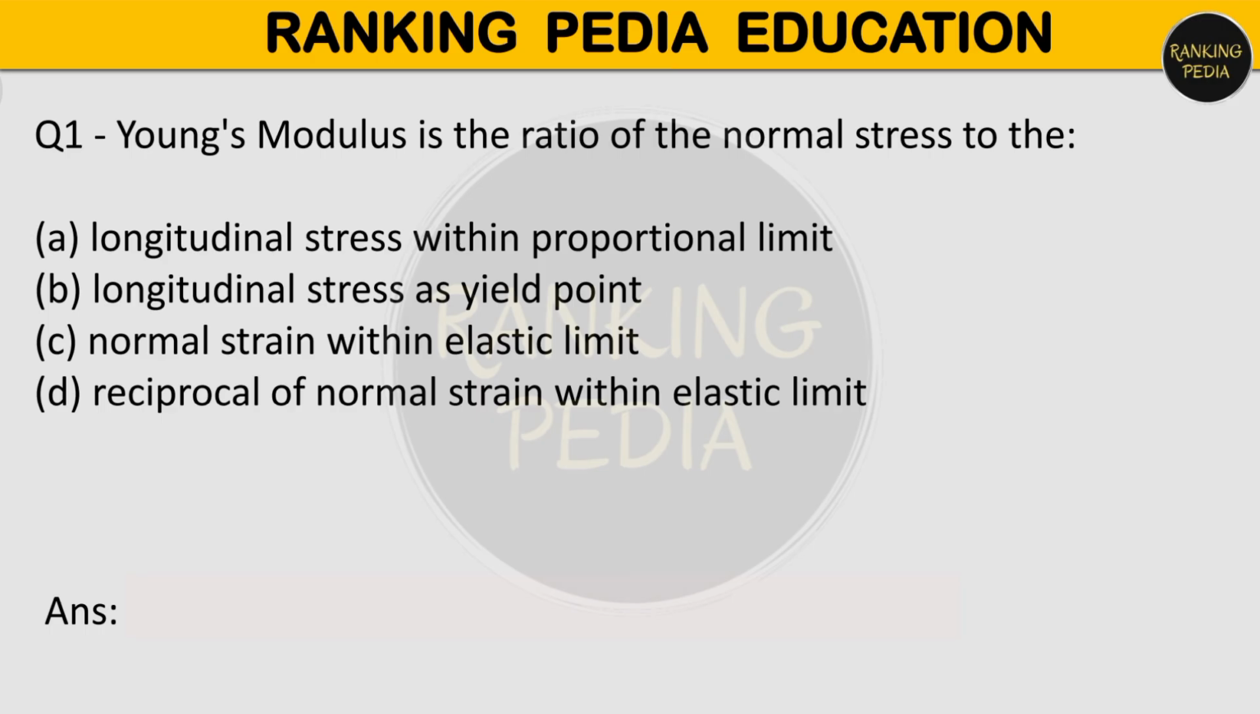First question is, Young's modulus is the ratio of the normal stress to the, your options are longitudinal stress within proportional limit, longitudinal stress at yield point, normal strain within elastic limit, or reciprocal of normal strain within elastic limit. As we know, Young's modulus is the ratio of normal stress by normal strain within elastic limit. Which is correct? Option number C is correct. That is normal strain within elastic limit.